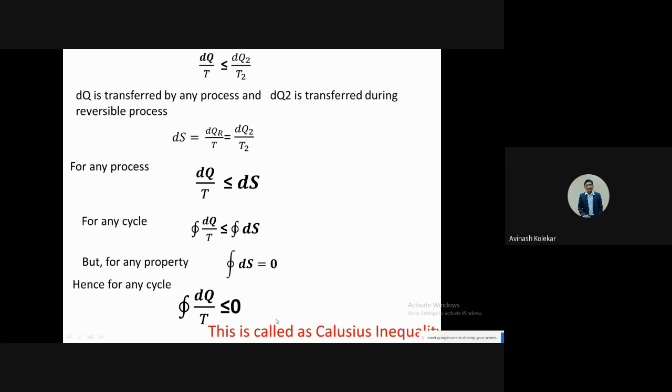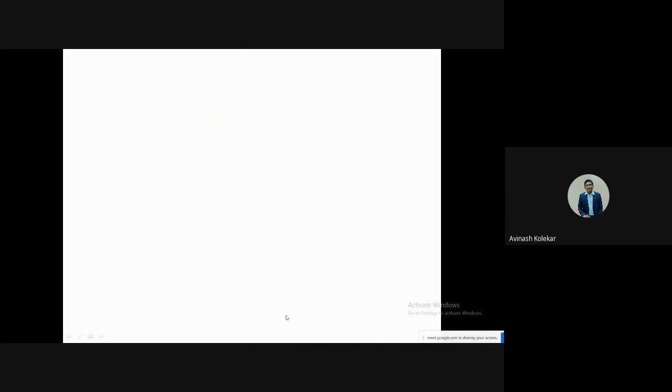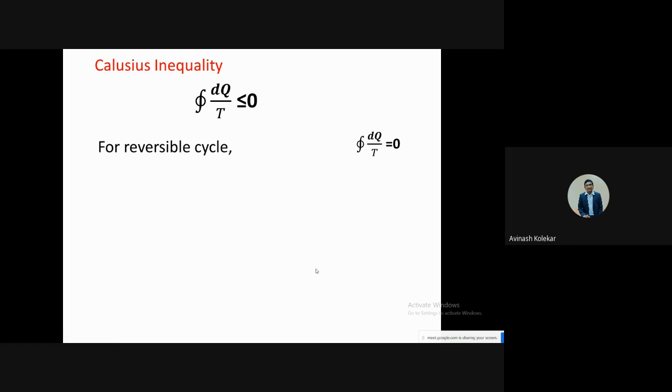This may be used for checking whether a process is happening, or which type of process it is. For that purpose this is used. So how it is used, let us discuss. Suppose I have the Clausius inequality like this: the cyclic integration of dq by T is less than or equal to 0. Then for reversible processes we get the relation that the integration of dq by T is equal to 0. For irreversible or possible processes, it is less than 0.